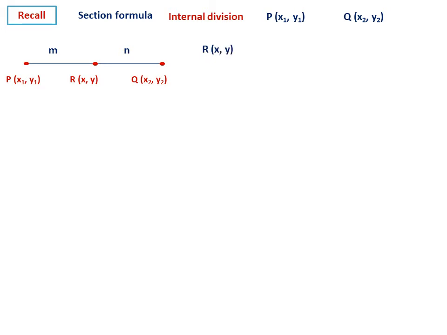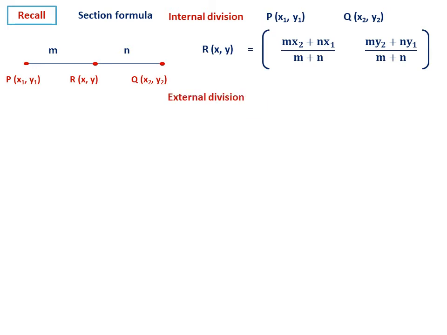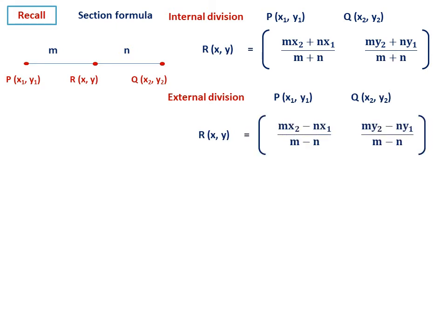Then we have studied this one. The coordinates of R(x, y) are given by the formula. The x coordinate is (m x2 plus n x1) by (m plus n). This is the x coordinate of R. And the y coordinate is (m y2 plus n y1) divided by (m plus n). So this is the formula. For external division, this also we have studied. It is the same formula, the only change is minus.